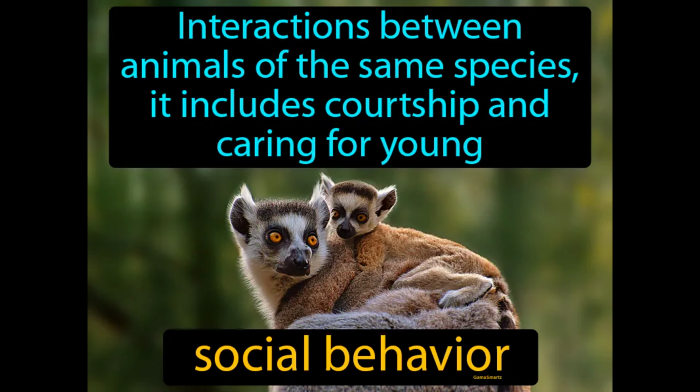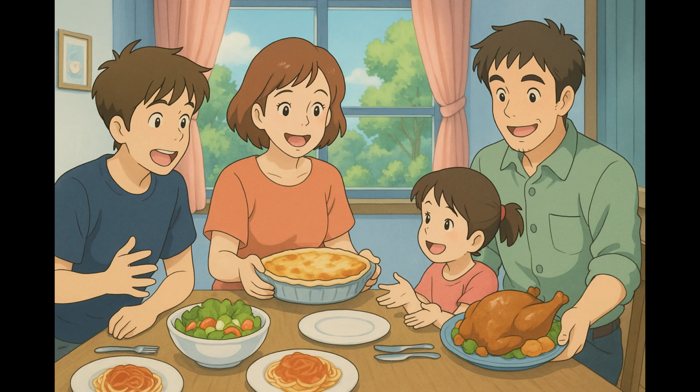Interactions between animals of the same species. It includes courtship and caring for young. Social behavior. Social behavior refers to how animals interact with each other within their group or community. Imagine trying to organize a family dinner where each member has different preferences and needs. Just like coordinating this meal requires understanding each person's likes and dislikes to ensure everyone is happy, interactions between animals of the same species involve complex communication and cooperation to achieve common goals, such as courtship or caring for young.